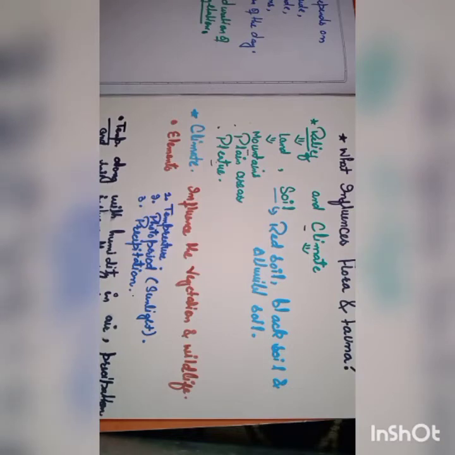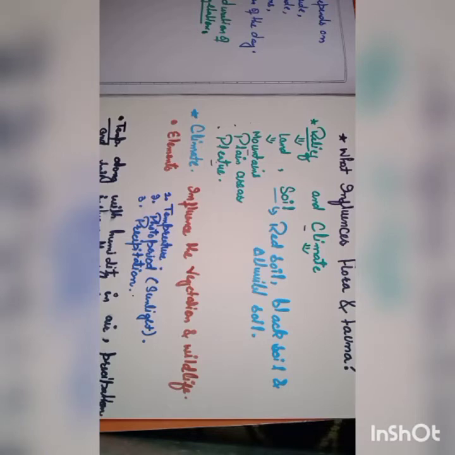Now, how does soil influence the flora and fauna? Take an example: if you go to desert areas like Rajasthan, you will see sandy soil, and you will also see a different type of vegetation, with scattered trees and different types of plants with bushes like cactus, palm trees, etc. So soil also affects the vegetation of a place.